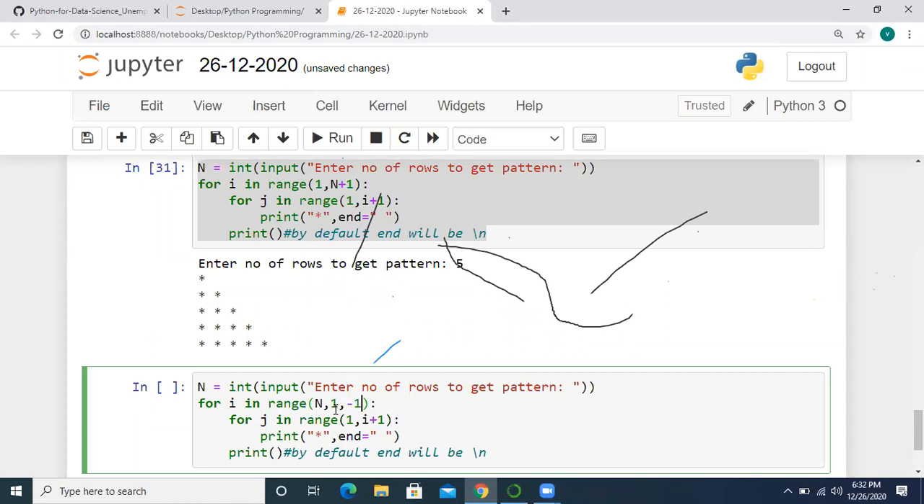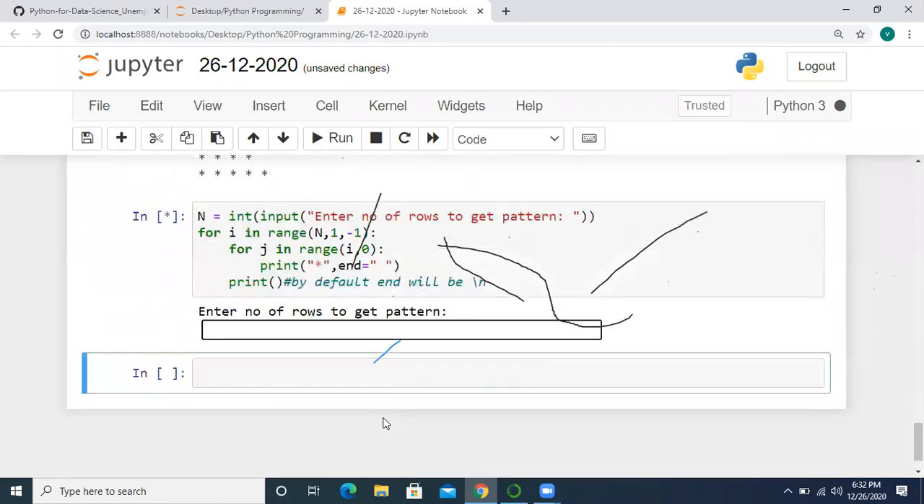Decrement should happen. The range function will take three parameters: start value, end value, and step value. By default, the step value will be plus 1. I'm changing it to minus 1 here because we need to decrement the range. After that, for j in range of i to 0, here also we are reversing the range. Now let me execute.